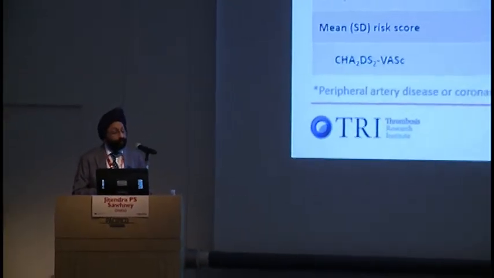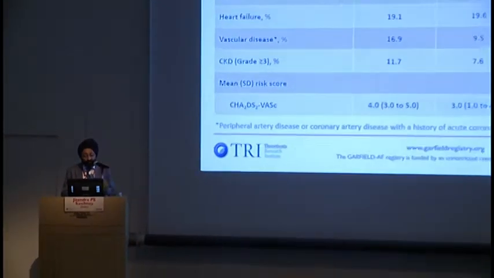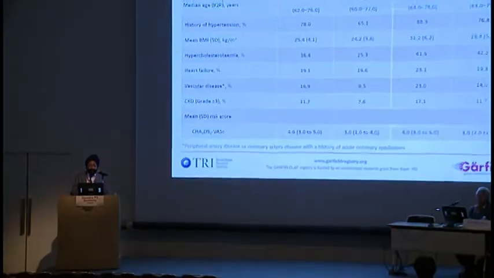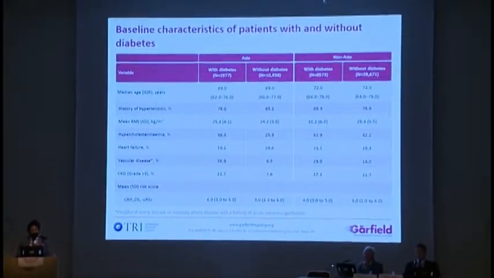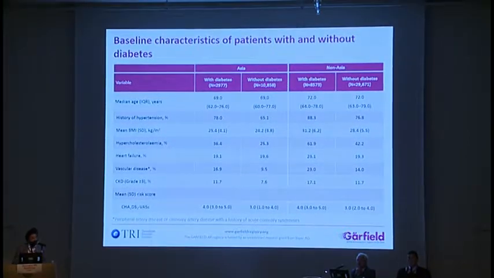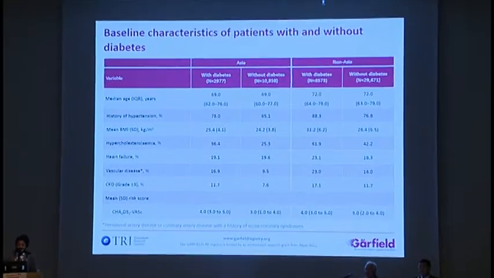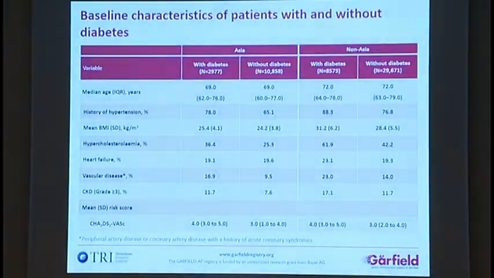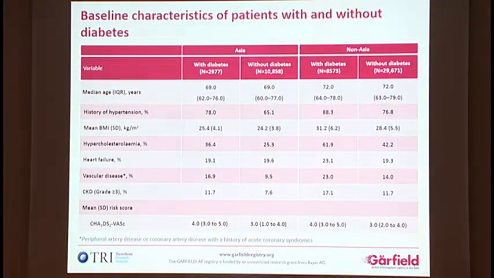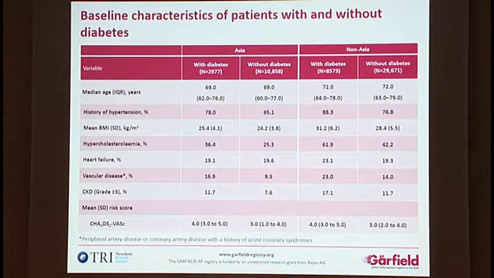Look at the baseline characteristics of patients with or without diabetes in both Asia and non-Asian countries. What we found was that the history of hypertension, BMI, hypercholesterolemia, heart failure, vascular disease, and CKD was higher in the diabetic population compared to the non-diabetic population. But when we look into the non-Asian population with diabetes versus the Asian population with diabetes, the non-Asian population with diabetes had more risk factors.